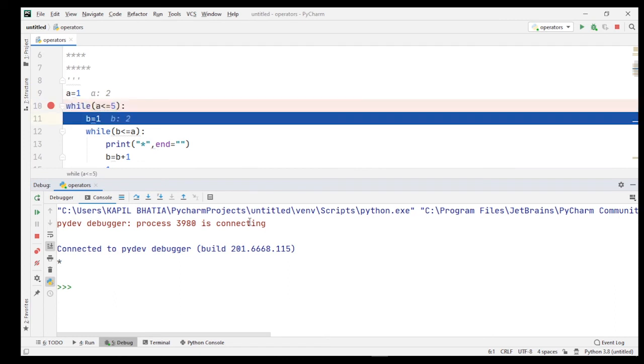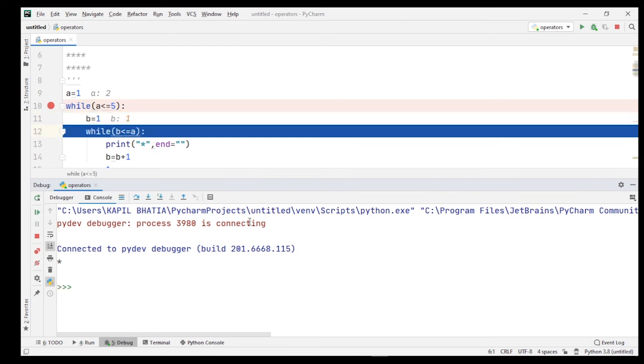now when the second time we go inside the outer while loop, here the value of b is again initialized to 1. Okay, so here you can see right now it's showing that the value of b is equal to 2, but when I press F8 key, it shows that the value of b is equal to 1 because the value of b is reset to its initial value. Now next, the test expression b is less than or equal to a. Here you can see now the value of b is equal to 1 and the value of a is equal to 2. So the value of b is less than or equal to a, that means 1 is less than or equal to 2, which is true.